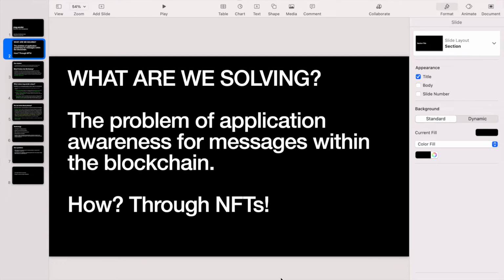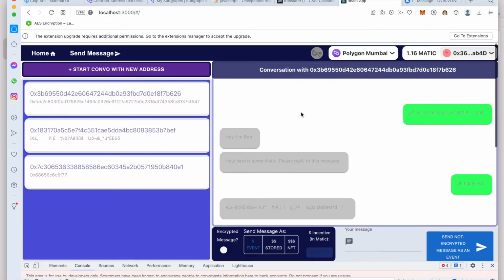We are solving the problem of application awareness for messages within the blockchain. Right now, if you send a message to somebody that doesn't have the same application you're using, there is no way for the other person to be aware that they received a message. So how are we solving this? Through NFTs. This is how the application looks.